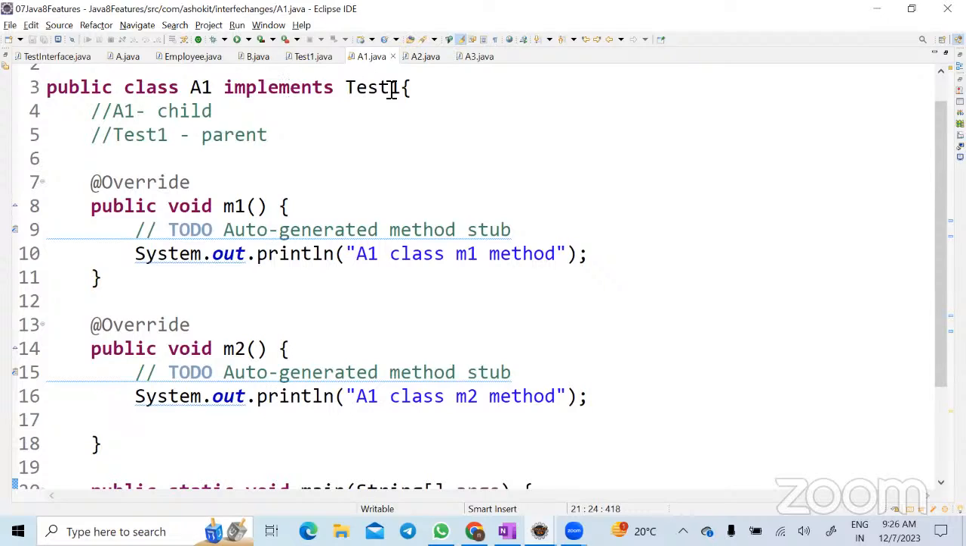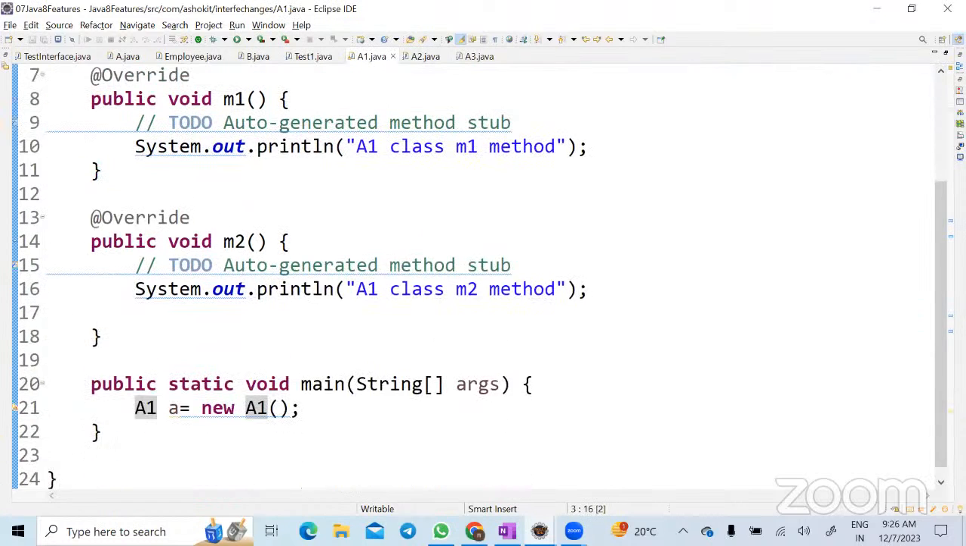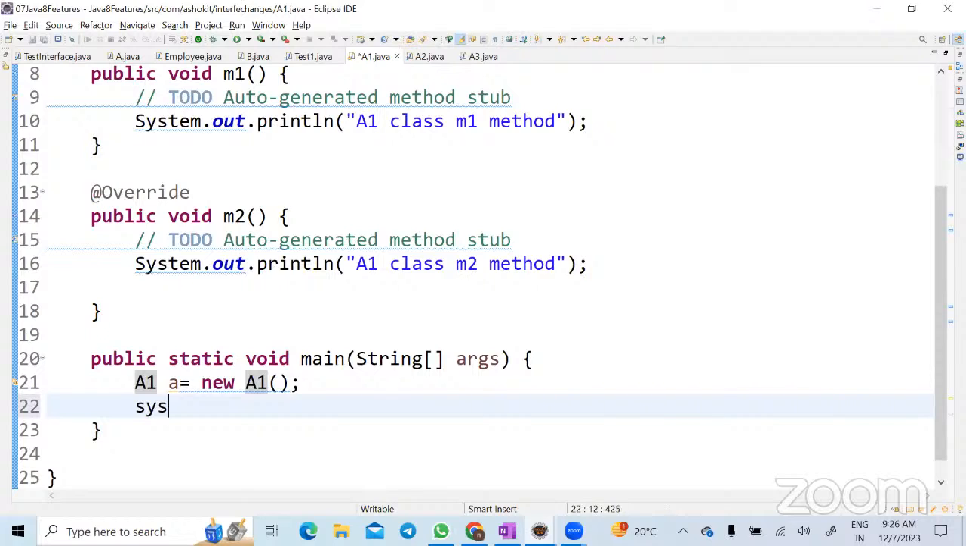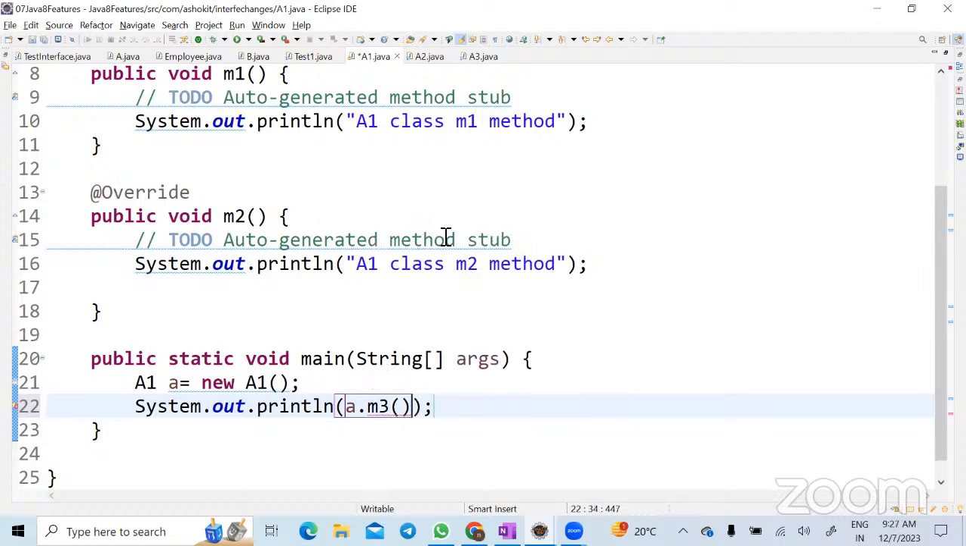Now here the parent is an interface. By using a child class object, can I access the parent method, the default method? Yes, let's see that. Look here, a dot m3. Am I able to see a dot m3? If you look at the suggestion, m3 is a method name, the return type is void, and it is present in the Test1 interface.